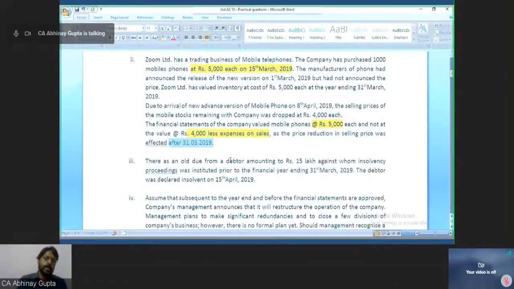What are your thoughts? Whether Zoom Limited should account for it by classifying this event as an adjusting event, or whether the treatment they have already done, that is not to account for the decrease in the price, treating this event as a non-adjusting event, is correct.